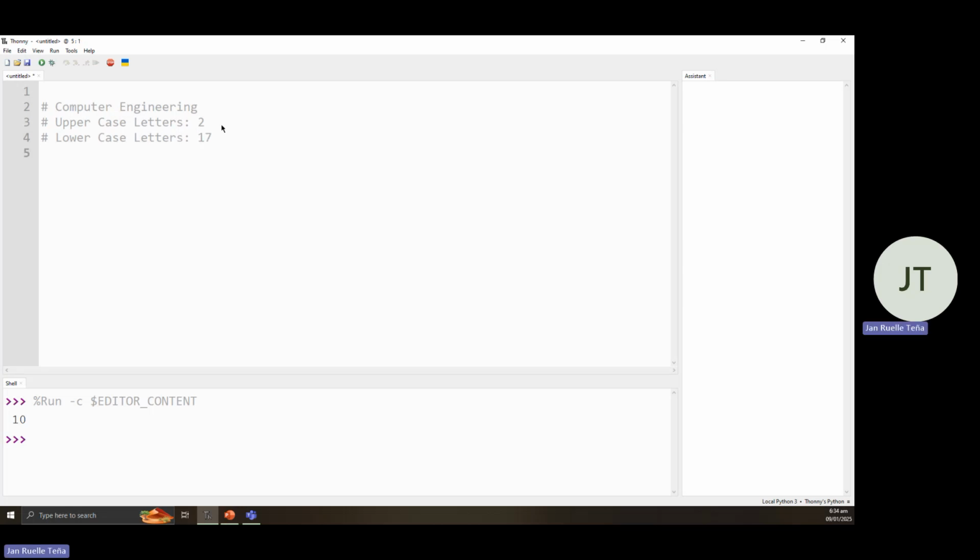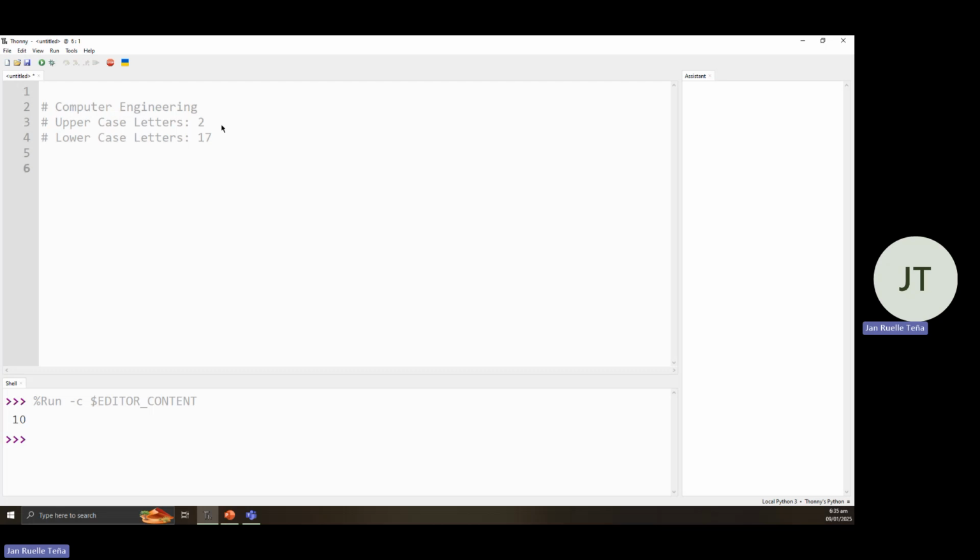So from here, we have a thought on how we would create our function. We need a function that would count the uppercase letters, then the lowercase letters, then return the counts. So we need to assign them to two variables. We need a variable that would store the number of counts for each.